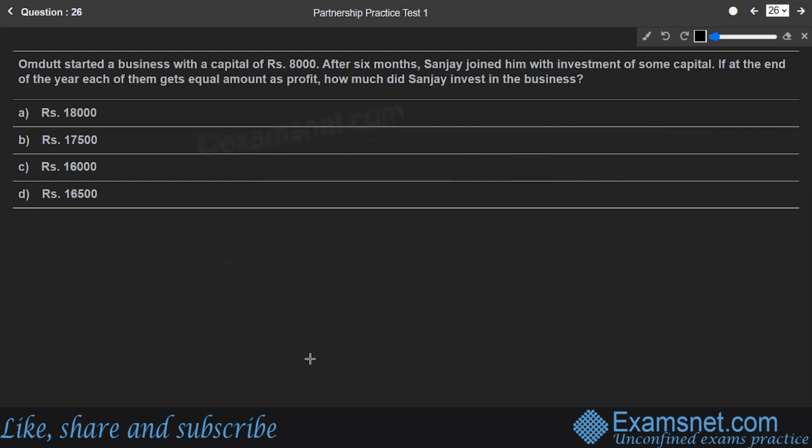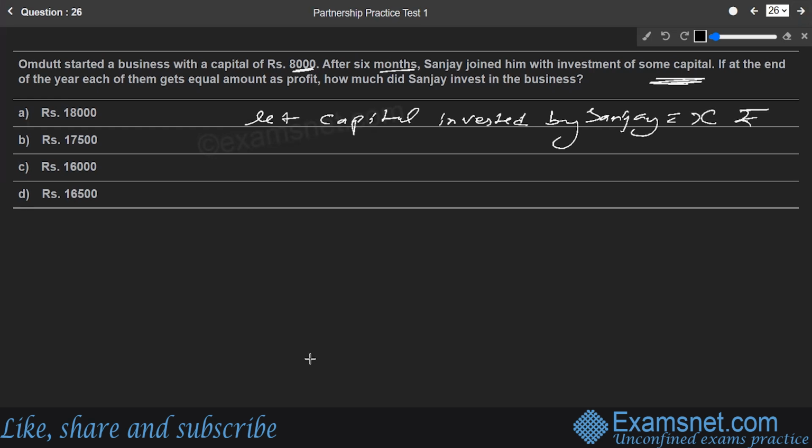Next, they say Omdat started a business with a capital of rupees 8,000. After 6 months, Sanjay joined him with investment of some capital. That capital is not known, so let us assume this capital only. Let the capital invested by Sanjay after 6 months be X rupees.